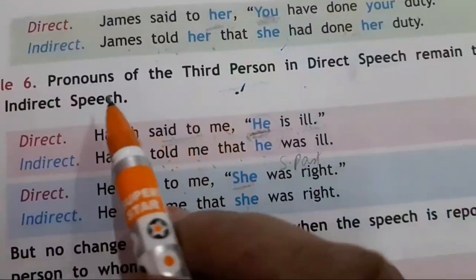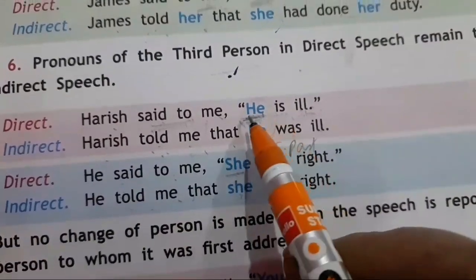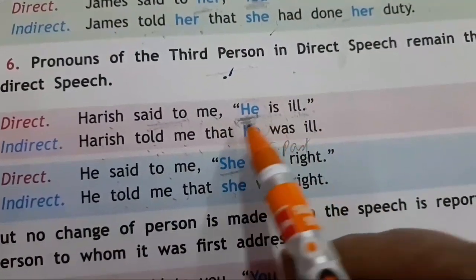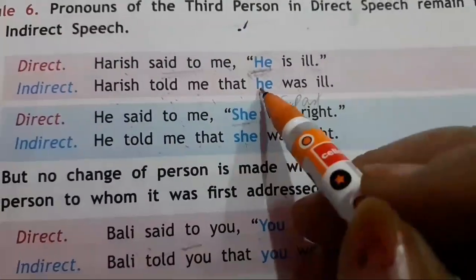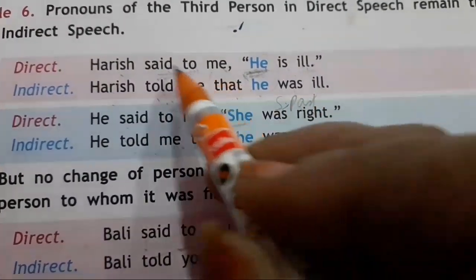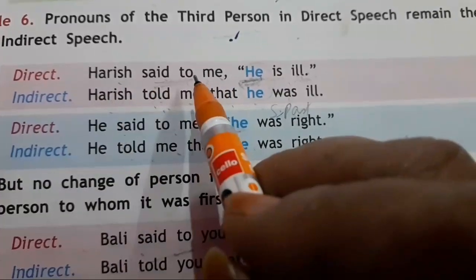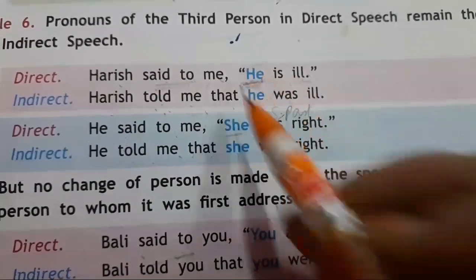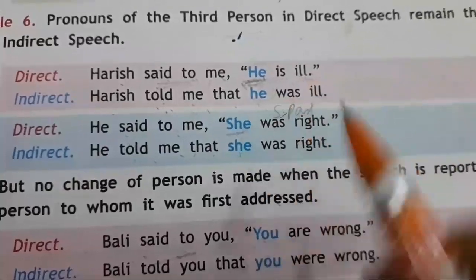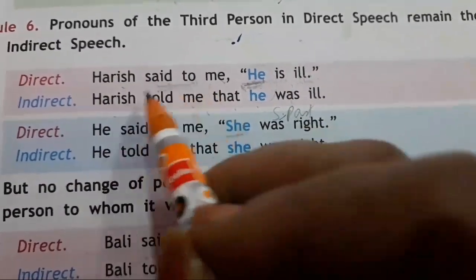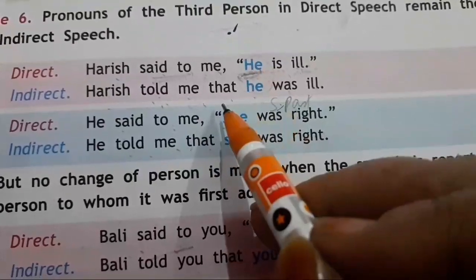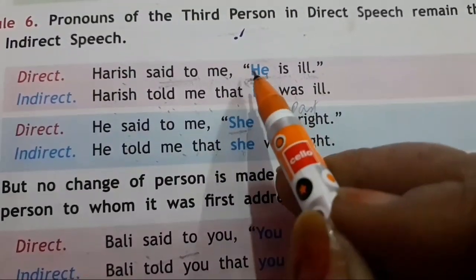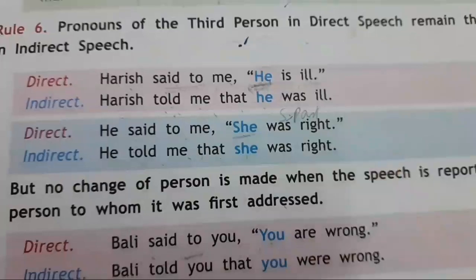Now see this rule. Pronoun of third person. Now in reported speech, this is pronoun of third person. This is third person pronoun. So in that case, you will not change. You will not see subject, neither will you see object. No changes. Only you have to change tenses here. Hari told. Said to will change into told. Me will be the same, you have to copy. Then conjunction that. Then same you will copy. Why? Because this is third person pronoun.